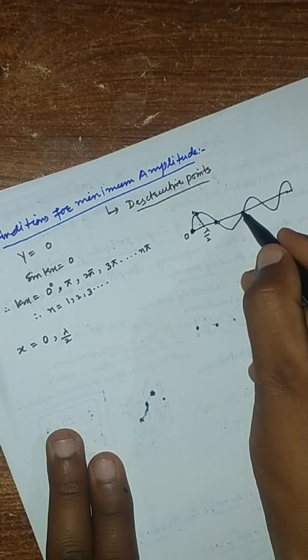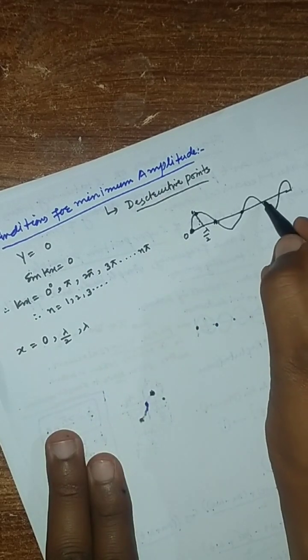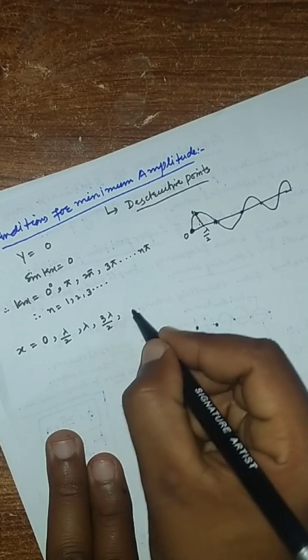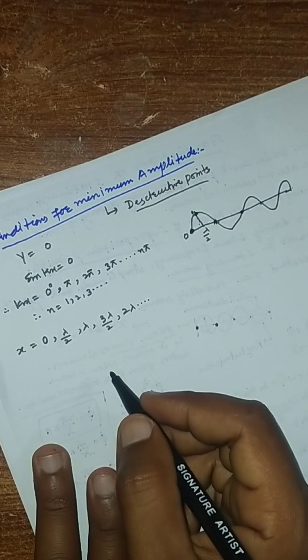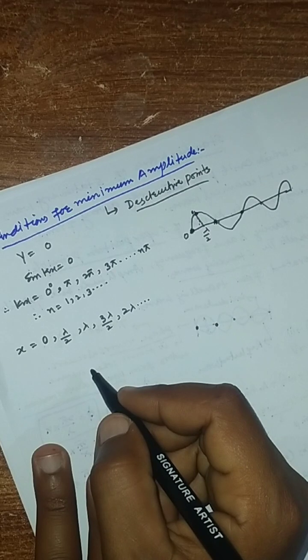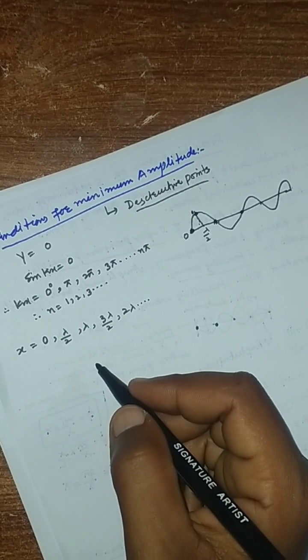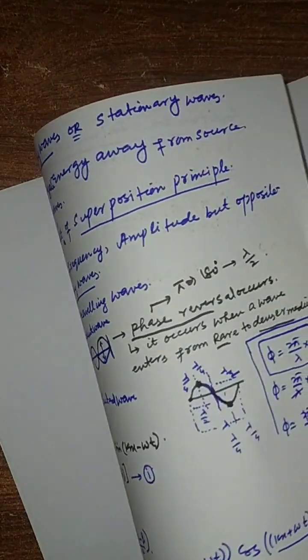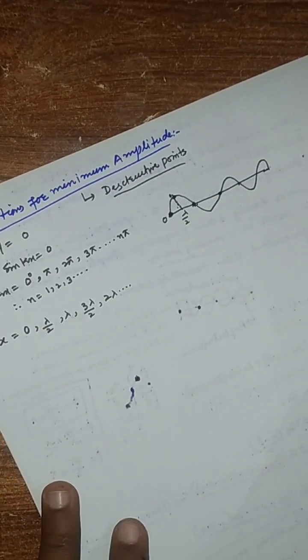The next one is obtained at lambda, then 3 lambda over 2, then 2 lambda, up to n lambda. So these are the positions, the points at which nodes are formed, or where we obtain the minimum amplitude because of destructive interference.